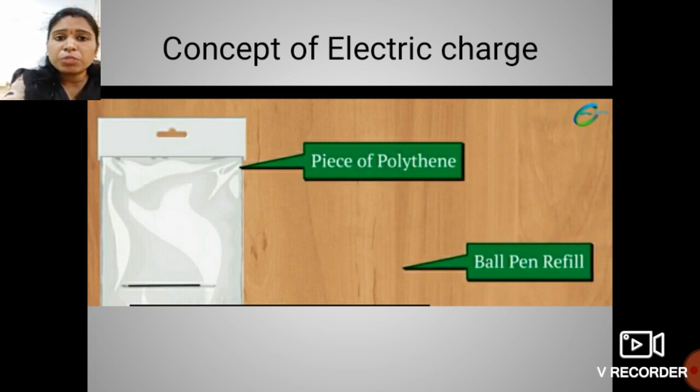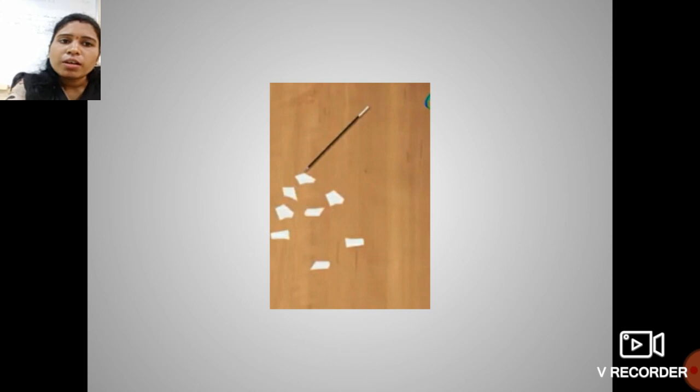Just like when you rub your hands against each other during the winter season. Okay students? So after rubbing that refill, bring it close to the pieces of paper.